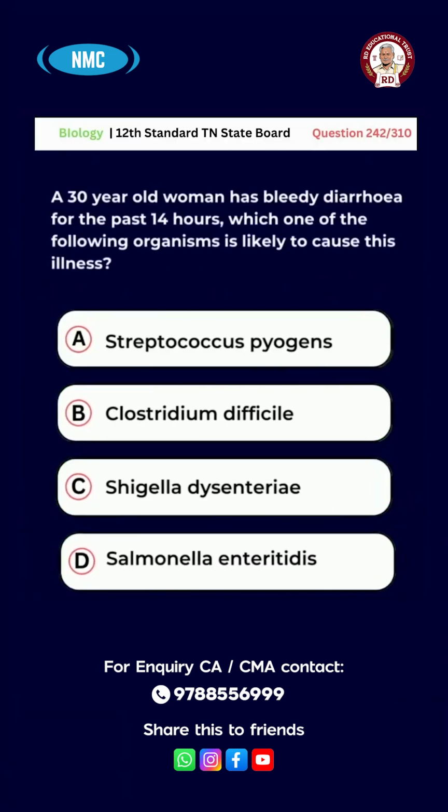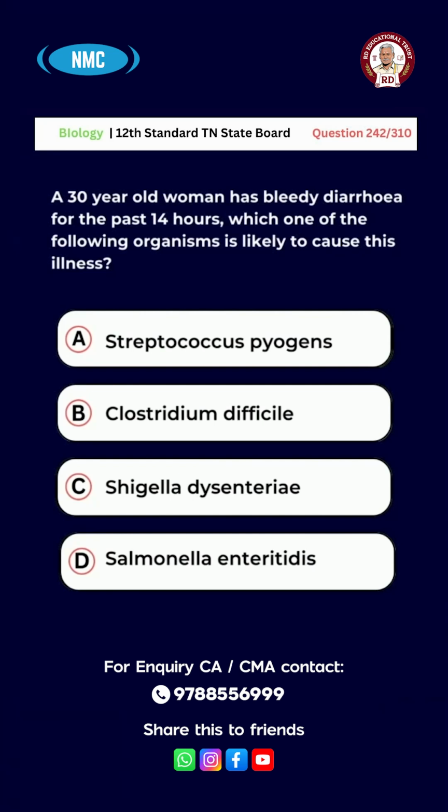Question number 242. A 30-year-old woman has bloody diarrhea for the past 14 hours. Which one of the following organisms is likely to cause this illness? Option A. Streptococcus pyogenes, B. Clostridium difficile, C. Shigella dysenteriae, D. Salmonella enteritis.